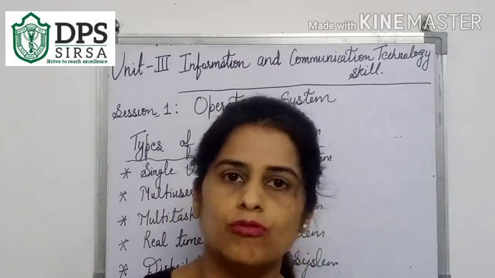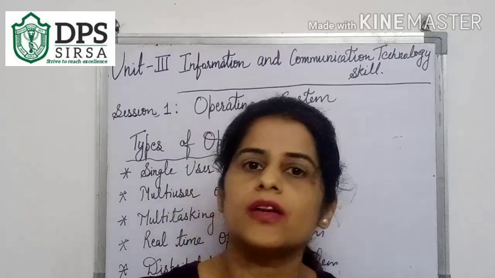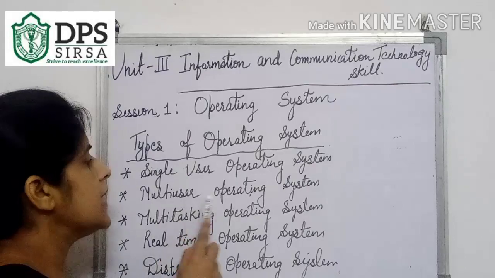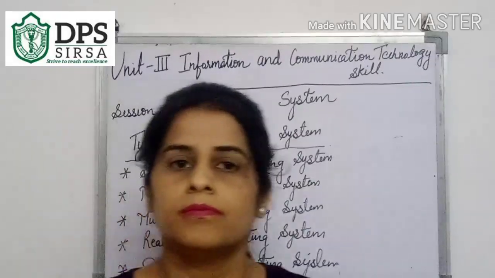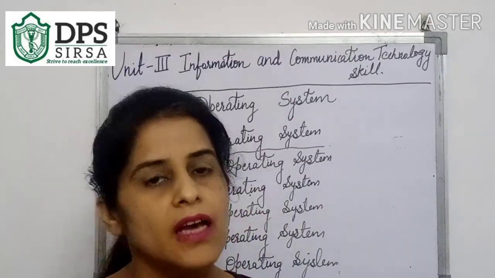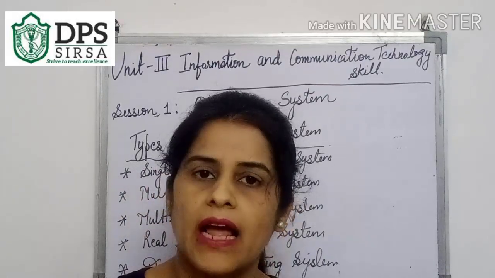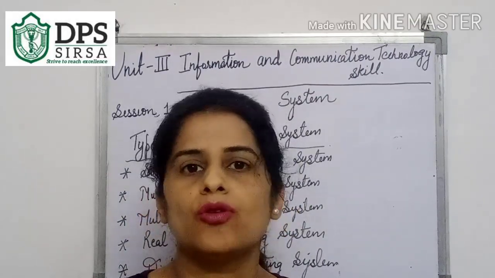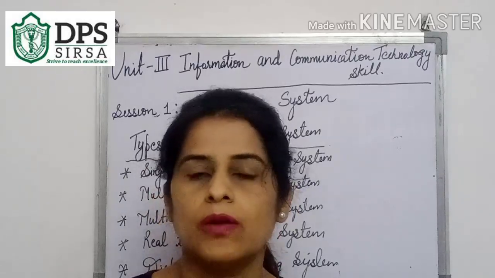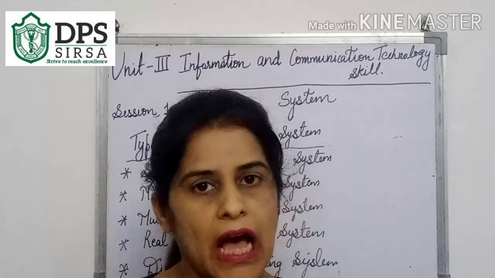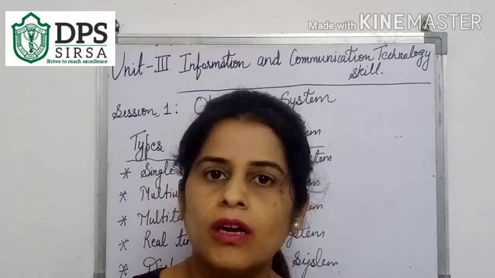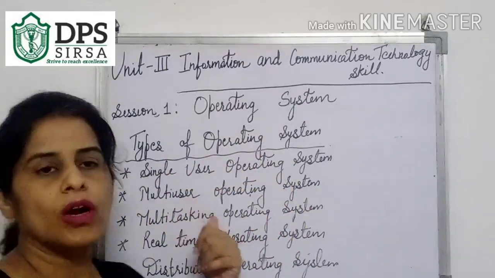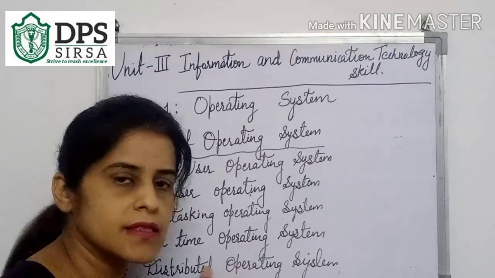It was a graphical user interface. It was user friendly and most easy to use. Next was the multi-user operating system. Firstly it was single user, next was multi-user. At the same time, more than one user can use the operating system. More than one person can do tasks on your computer at the same time. So that is called multi-user operating system.